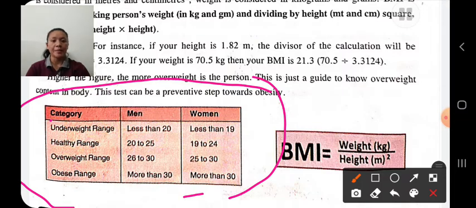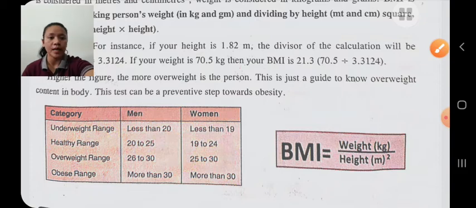If the BMI is 26 to 30, then he is overweight. And if the BMI is more than 30, the person is obese. For women, less than 19 means she is underweight, 19 to 24 means she is fit and healthy, 25 to 30 means she is overweight, and more than 30 means she is obese. This is about the BMI.